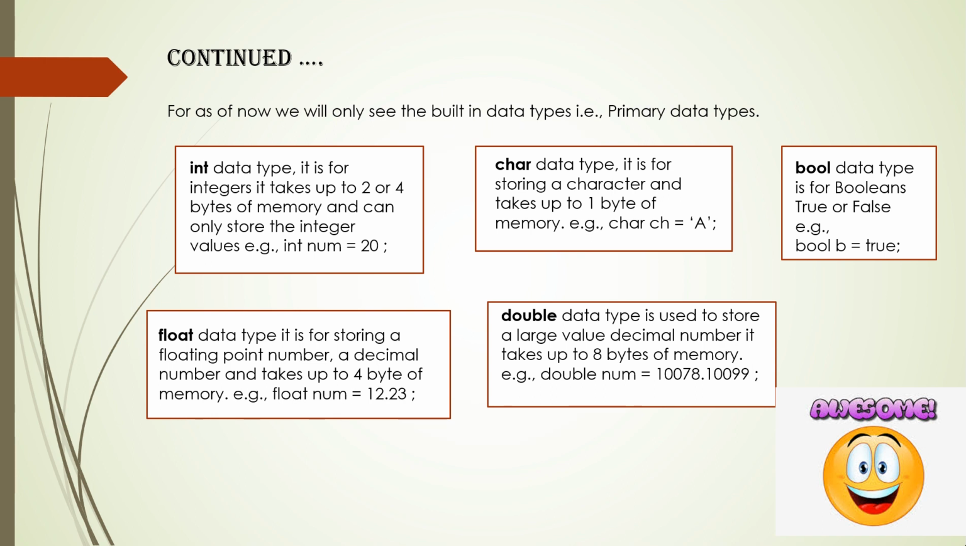Oh, sorry, previously it comes the double. What the double data type is, it is used for holding a large decimal number. It takes up to 8 bytes of memory space. The syntax for this is double space num equal to a big decimal number which you want to store in the variable num, and then a semicolon. And the last is the bool data type. It is for boolean, that is for holding true or false. Example, bool space b equal to true or false, then a semicolon.